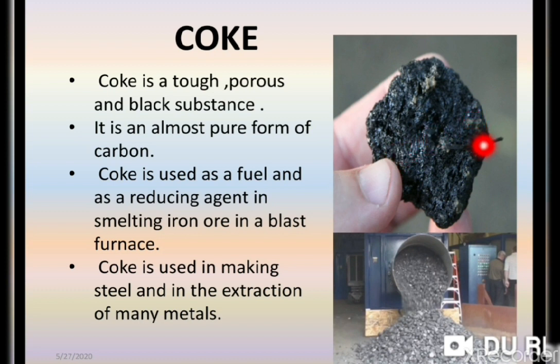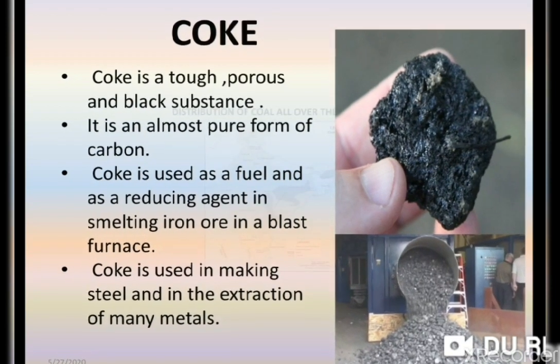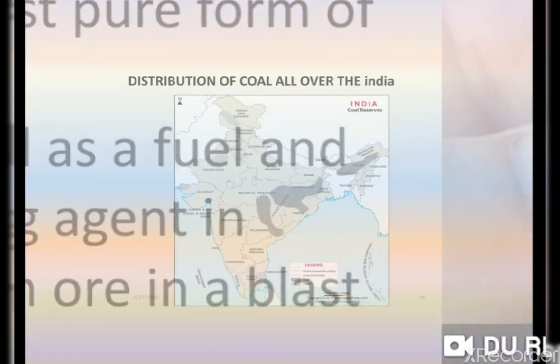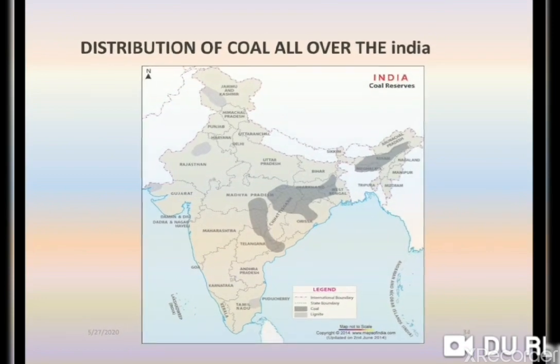Here is the structure of the coke. It is a porous substance used as a reducing agent. Here you can see, coke with less ash and sulfur content burns without smoke. So that's why coke is used as a reducing agent. It is also used in manufacturing fuel gas like water gas, producer gas and wood gas.